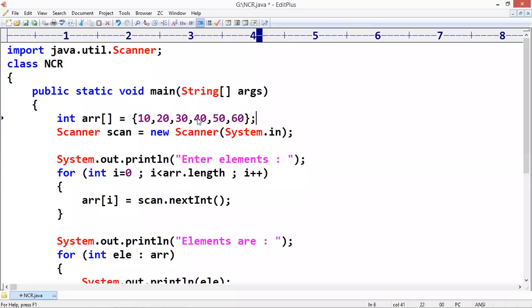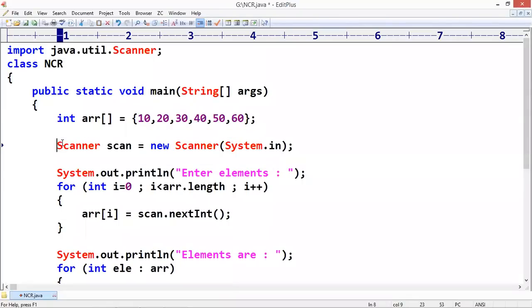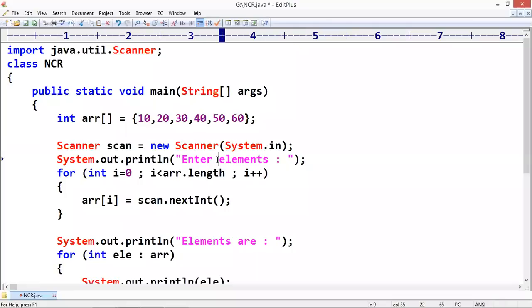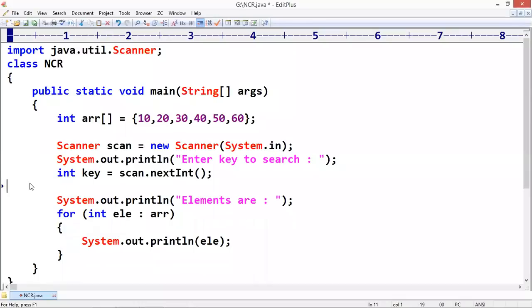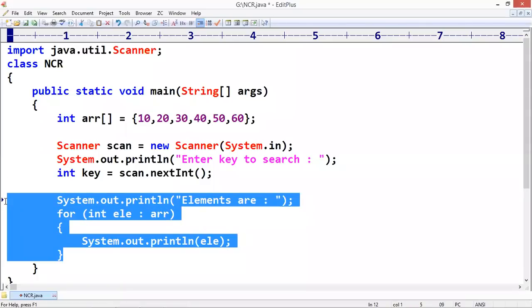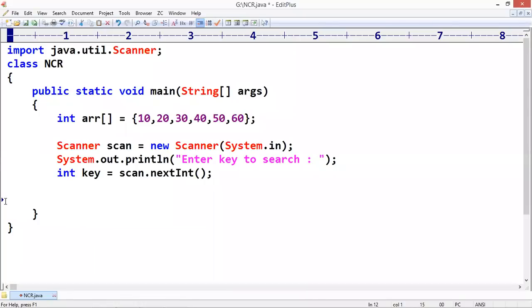Suppose some values are like this. Next, we ask: enter the key to search. So we just collect that key. My requirement is, if the key is found, you have to write where it is found. If the key is not found, you should give the message: not found. If you have any idea of linear search, the same thing you can use here. Please write the remaining code. Do it fast.